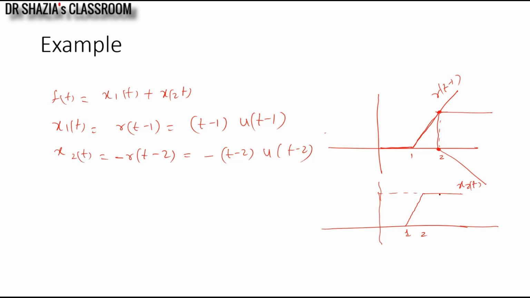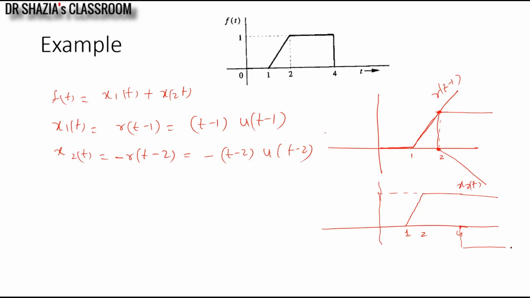Now I have to stop this waveform after a specific duration, after t equal to 4. To stop this signal at t equal to 4, I will take a negative unit step signal at 4, minus u of t minus 4, which will be considered as your x3 of t.